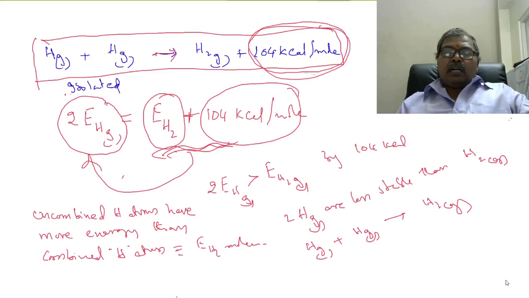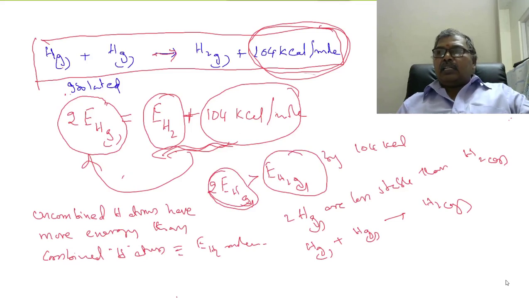So the energy of uncombined hydrogen atoms is greater than the energy of combined hydrogen atoms. That is why uncombined hydrogen atoms are less stable than combined hydrogen atoms.